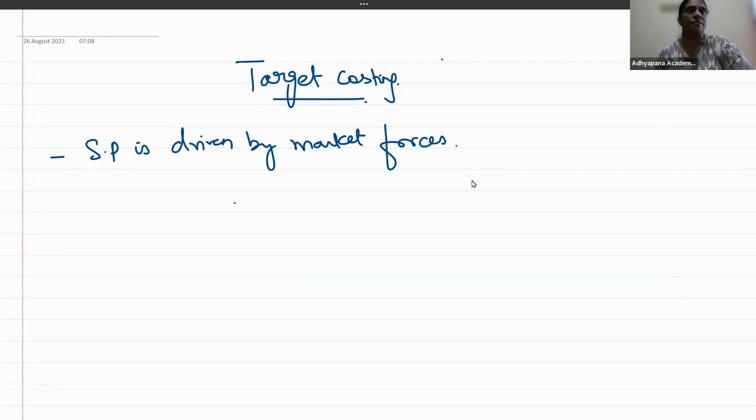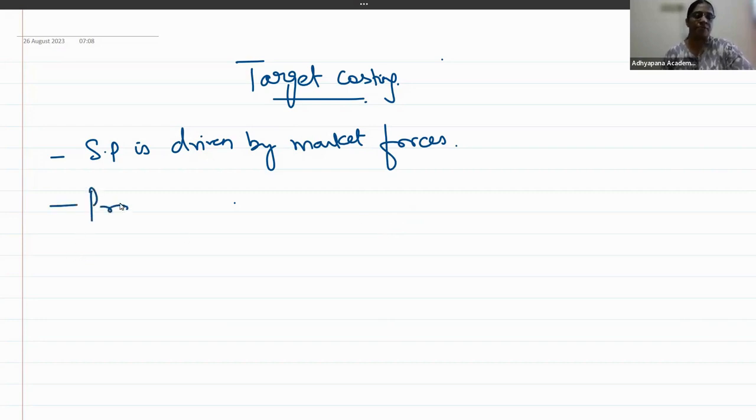Okay. When the selling price is driven by market force, which is not in the control of the organization, how do they maximize profits? By controlling cost, and later taking measures to reduce cost.